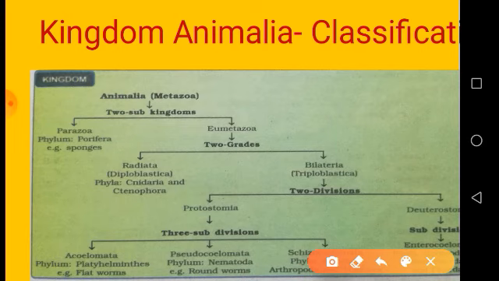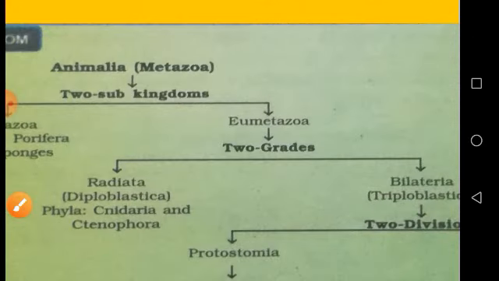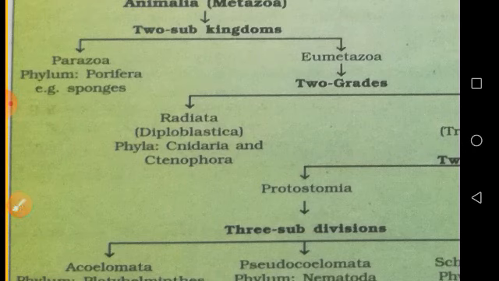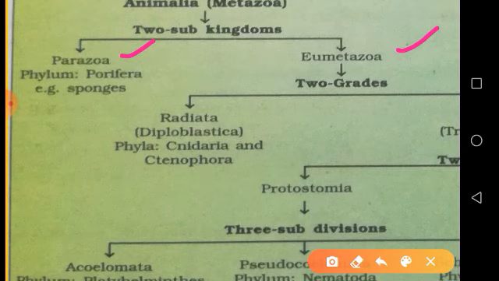Now here only the metazoans, that is multicellular animals, are included. All the multicellular animals, that is Animalia or Metazoa, are classified into two subkingdoms. One is Parazoa, the other is Eumetazoa. Parazoa means here the Porifera. That means in the Parazoa subkingdom, phylum Porifera is included, in which all the sponges are placed.